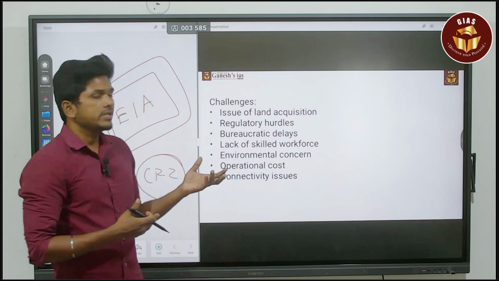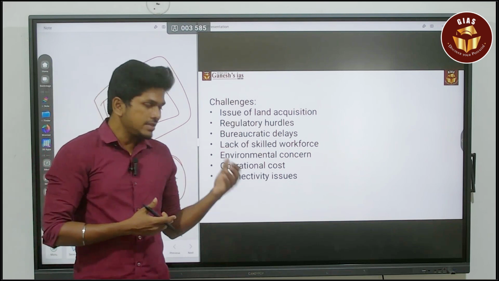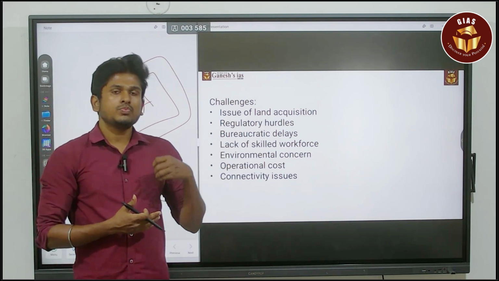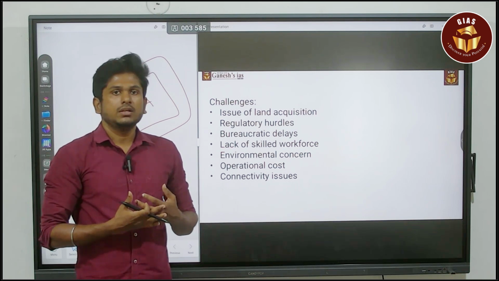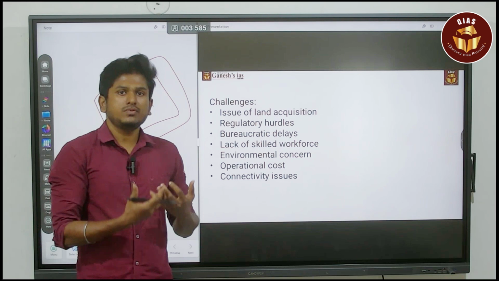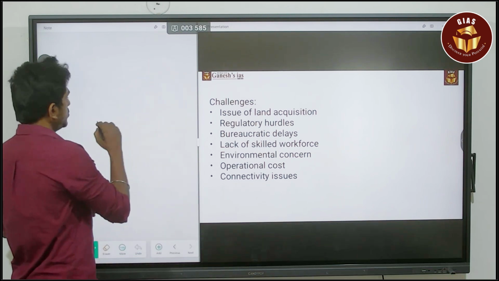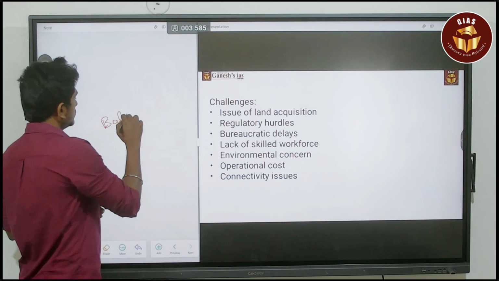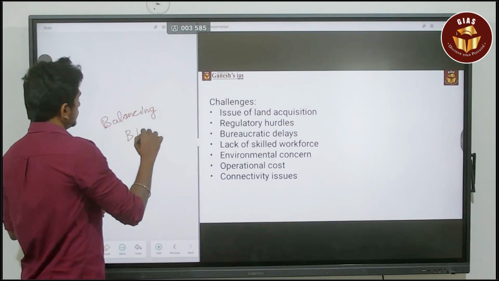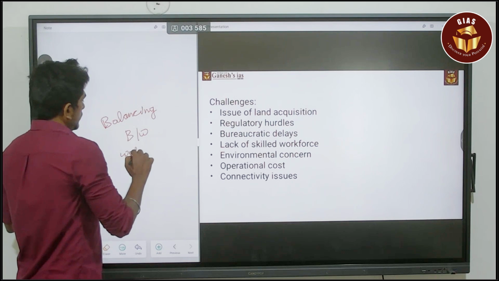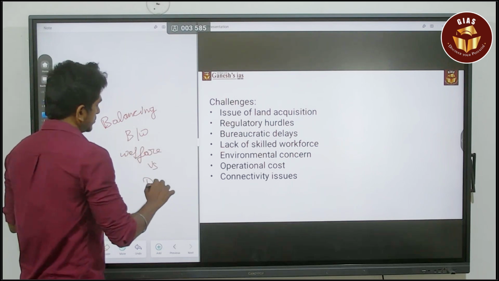Next, operational cost. That is a major concern. When it comes to the SEZs, you have to spend a lot to build that infrastructure. So we need a huge investment. So that is also an issue. The issue of balancing between welfare of the people versus development.